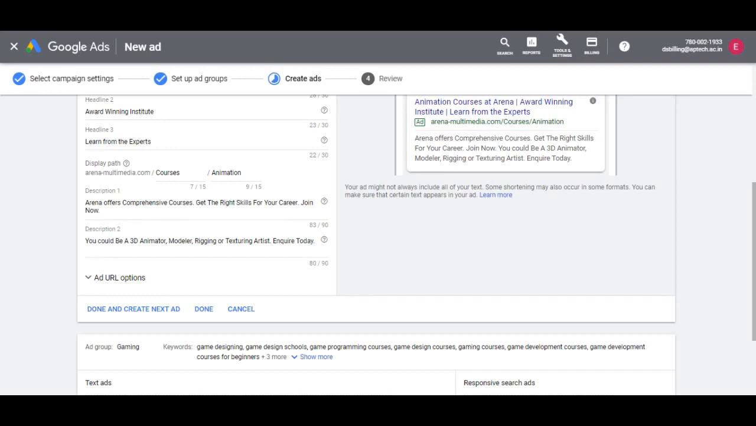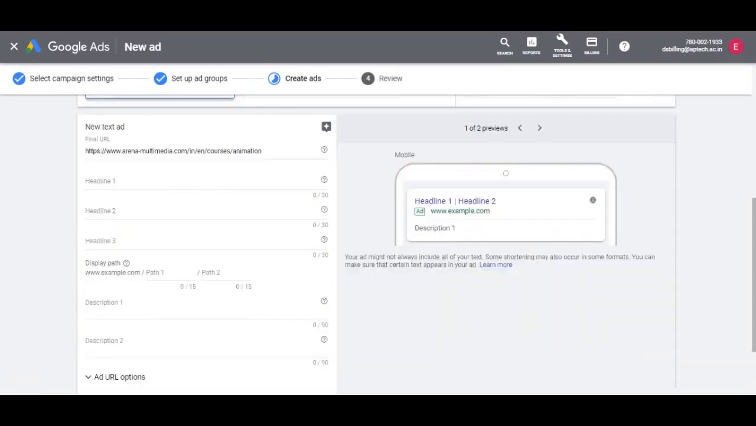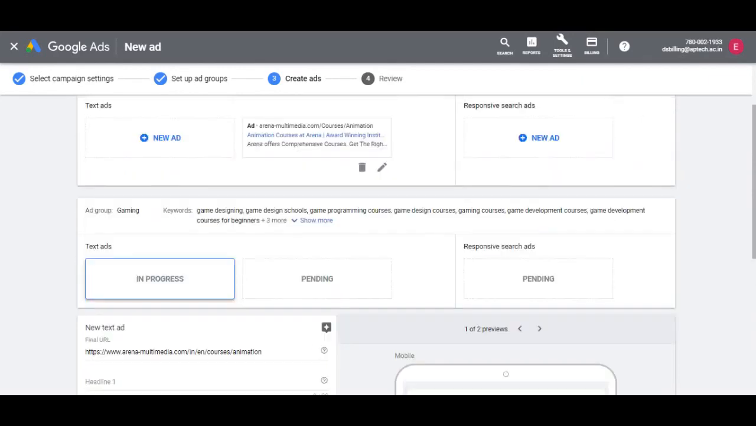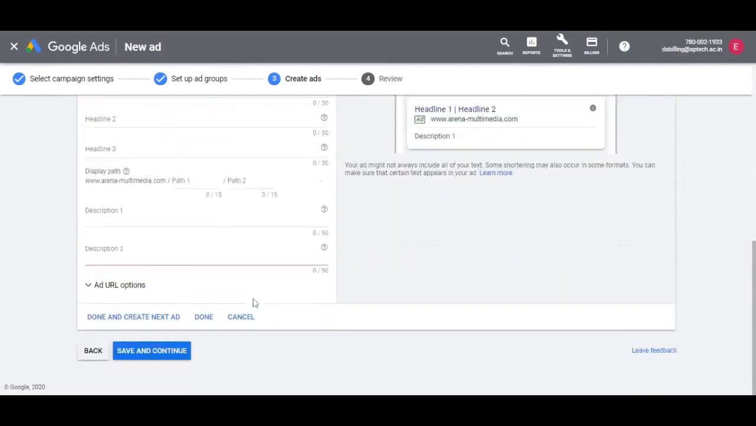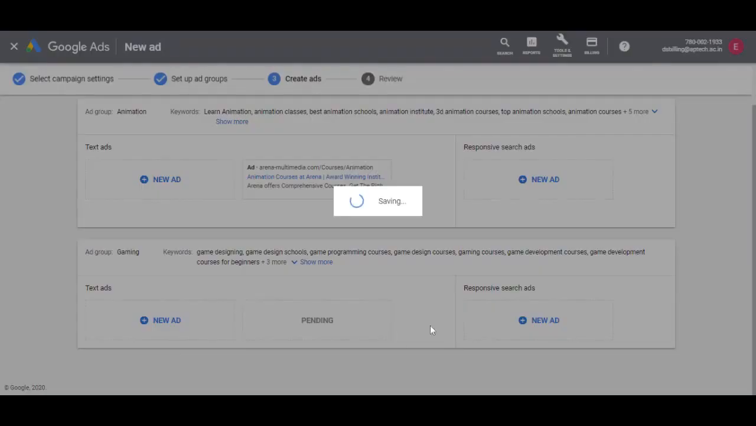And our animation ad is saved. Similarly, here we can also create ads for the other ad groups, that is gaming, by entering headlines, description lines, which is relevant to game. So let's click on cancel for now and then click save and continue. So for each ad group, we should have at least 2 standard text ads and 1 responsive text ad, as it's considered as a best practice.